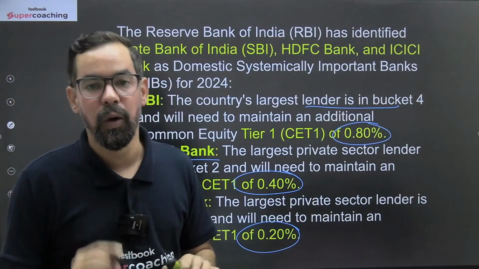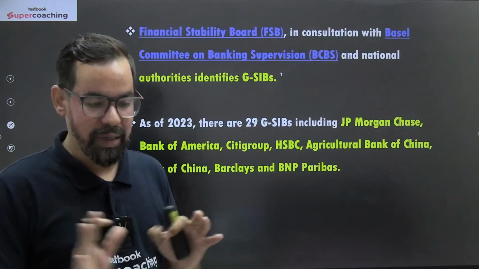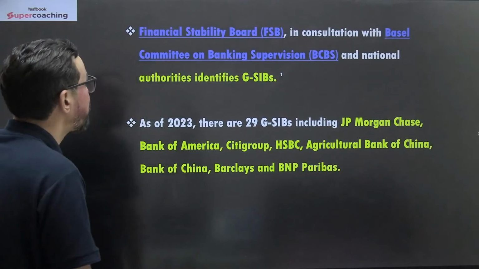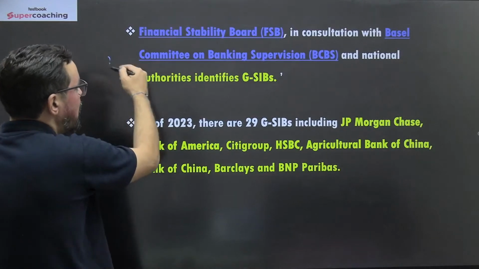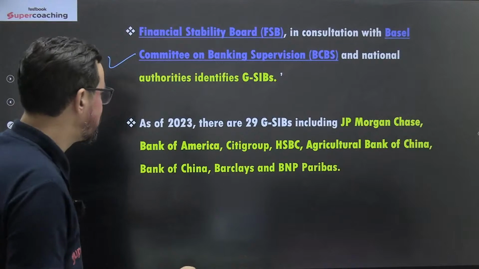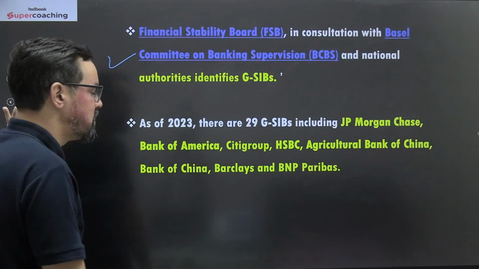Now we will talk about G-SIB. So one basic framework or idea about G-SIB. The Financial Stability Board, in consultation with BCBS, the Basel Committee on Banking Supervision, and national authorities, identifies G-SIBs.